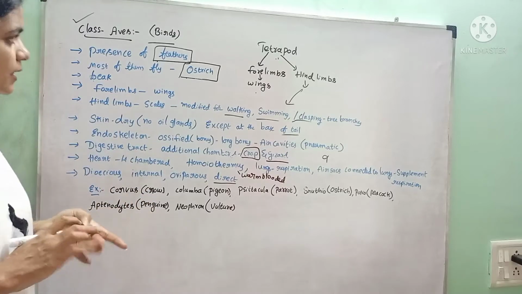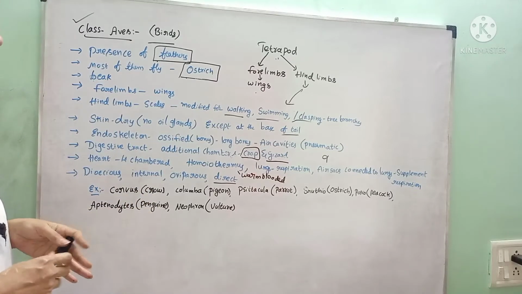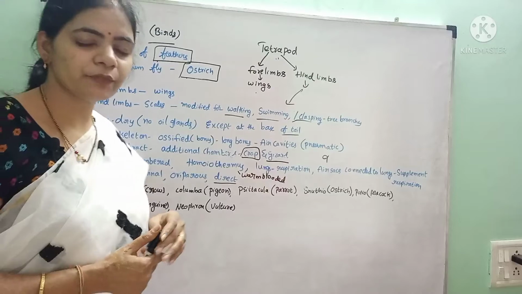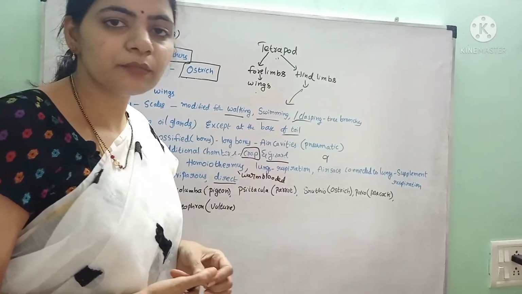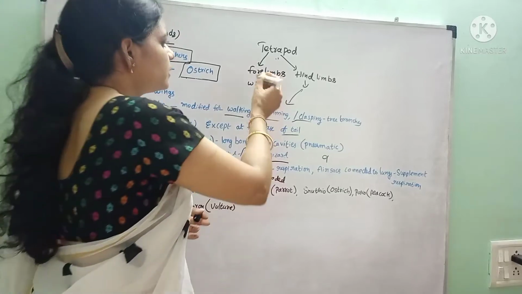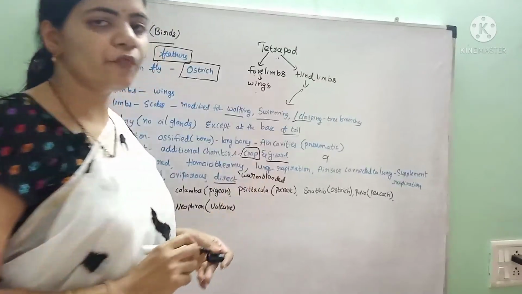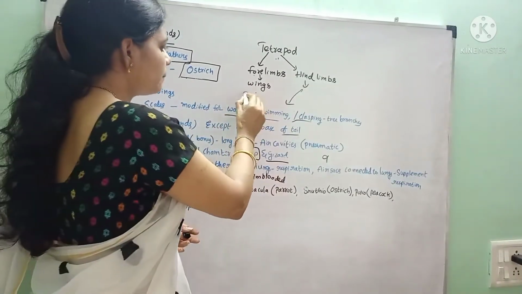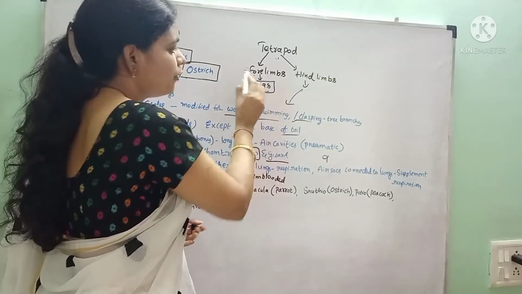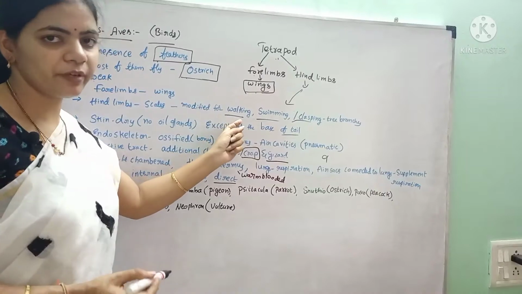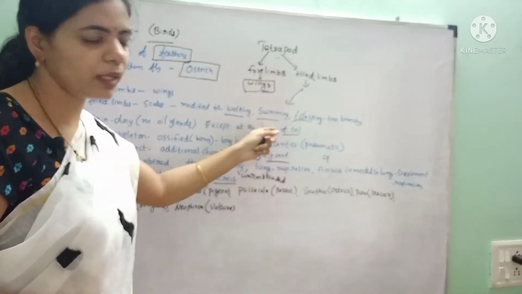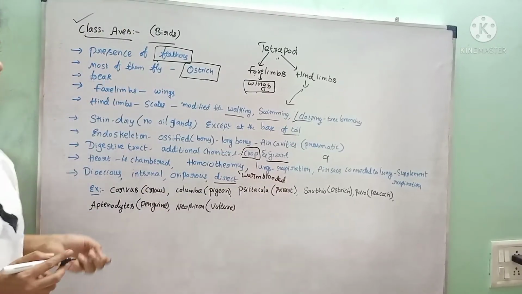These are tetrapods. But in birds, we are able to see only one pair of limbs. Then what happened to the other pair of limbs? Here the forelimbs are modified into wings. Wings are nothing but the modified forms of forelimbs only, and the hind limbs perform several functions such as walking, swimming and clasping the tree branches, etc.